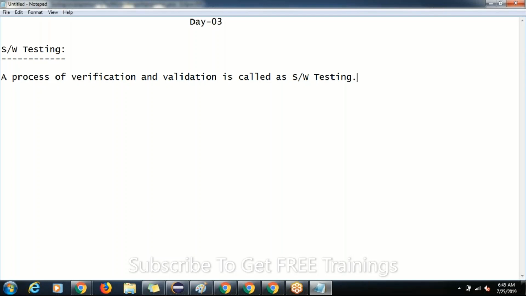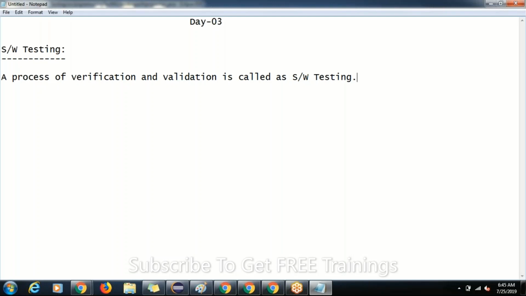Concentrate, guys. Yesterday I gave you one example; the same example I'll give you again. See, I am a student and I am writing an exam in the examination hall. After completion of the exam, I verify my answer sheet. Whatever I have written, each and every line and each and every page, I will verify again before giving it to the invigilator.